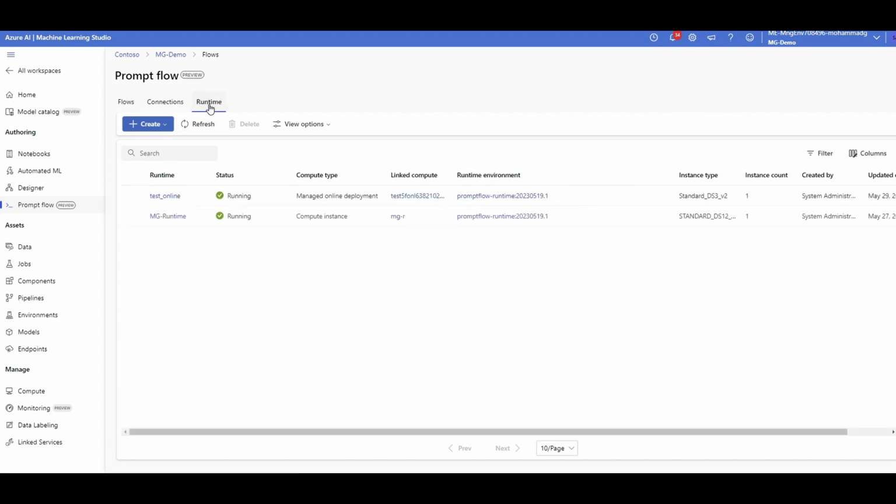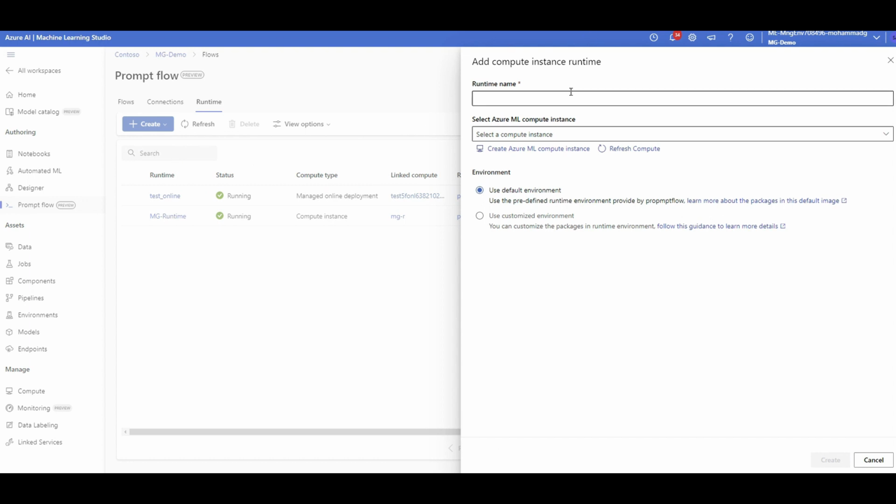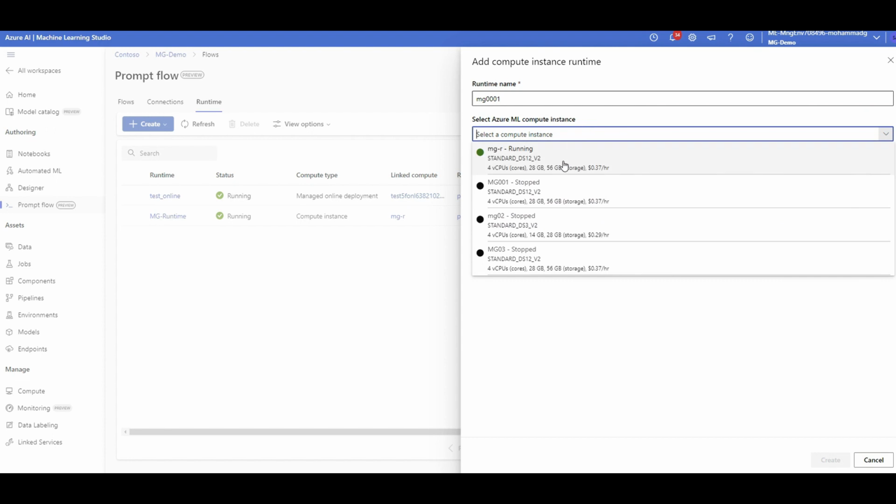Now, runtime. Of course, for running all these prompt flows, running your custom Python code that will call OpenAI, and doing any sort of transformation needed within your prompt engineering project, you need to have a server running, right? This is the place where you can create the server. You can create two types of runtimes. You can create a runtime from a compute instance that you created in Azure ML. So if I click on it, here I give it a name, MG001. And here is a list of compute instances that I have created in Azure ML before. And the one that is running is the first one.